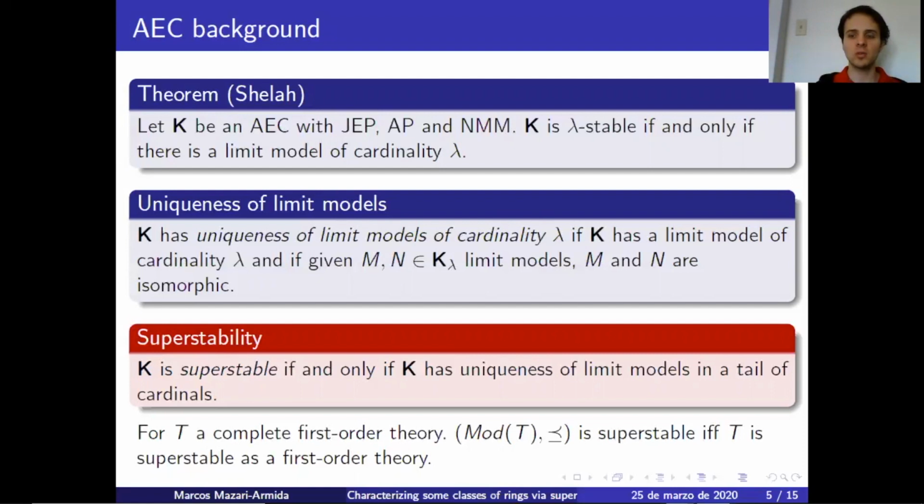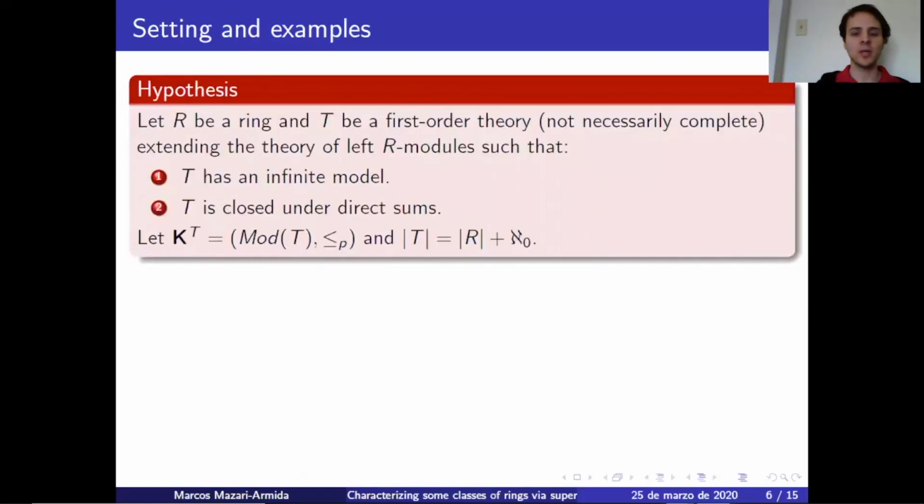So now let me introduce the setting I'll be working in for most of the presentation. Let R be a ring and T a first order theory, not necessarily complete, extending the theory of left R-modules such that, first, T has an infinite model, and secondly, T is closed under direct sums. Now let K_T be the models of T with respect to pure embeddings, and let the size of T be the size of R plus aleph_0.